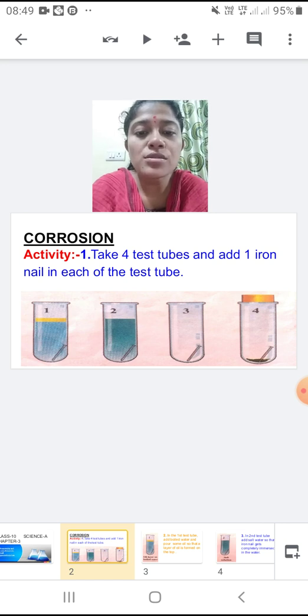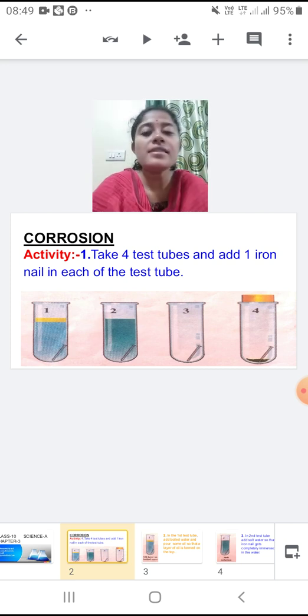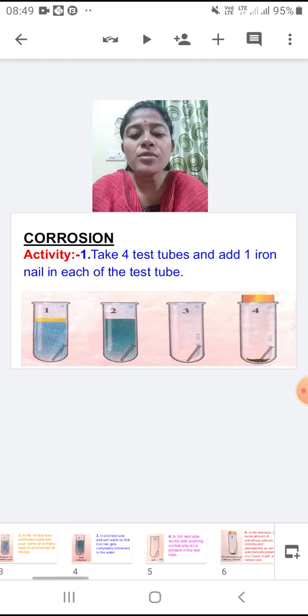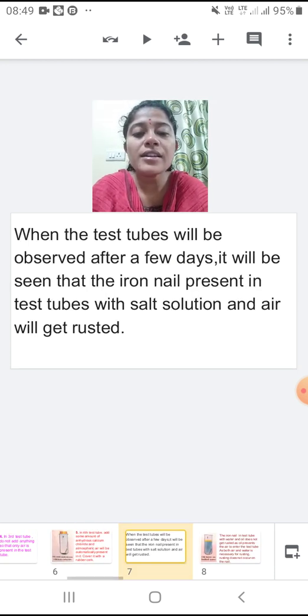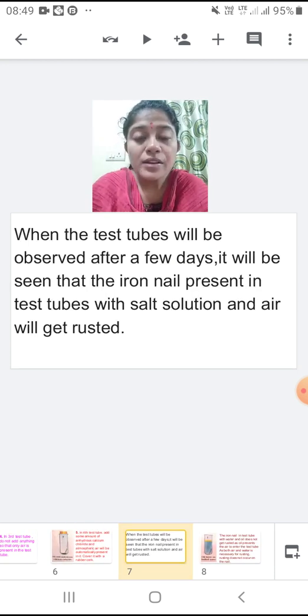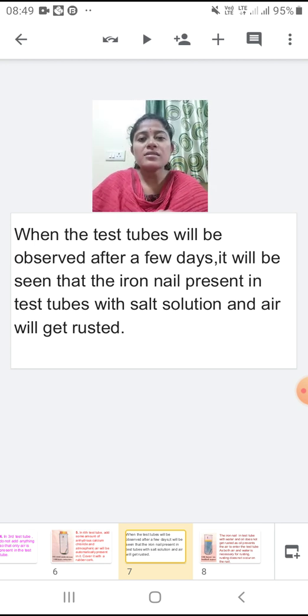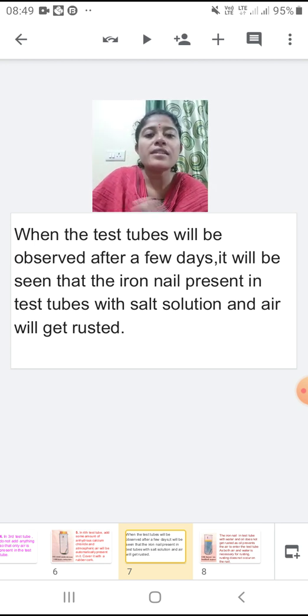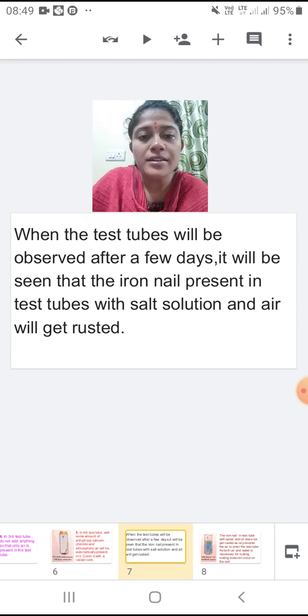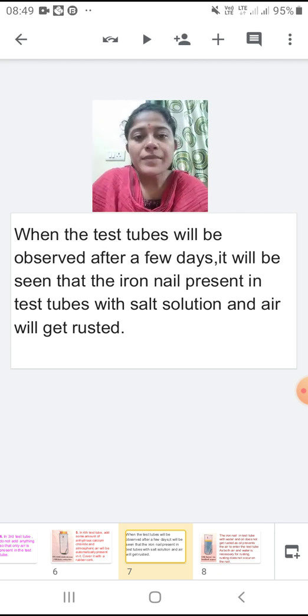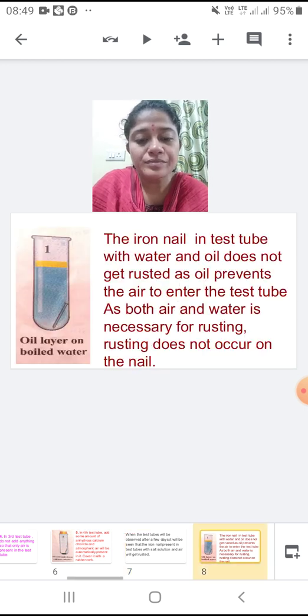In the second test tube we have salt solution, in the third one only air is present. Here in the second and third test tube we are going to observe that the iron nail will get rusted. That means a reddish brown colored layer will develop on the iron nail. That means rust will be formed.